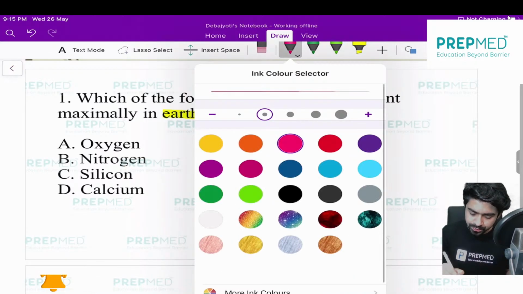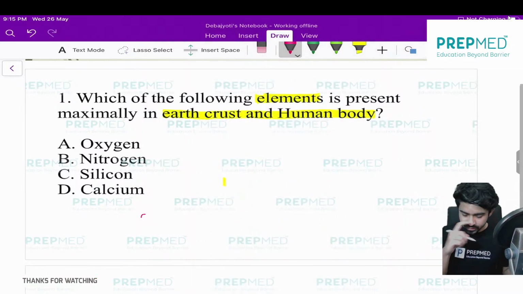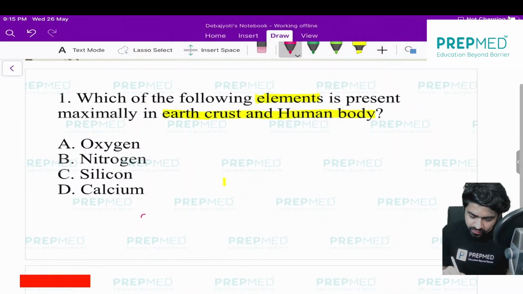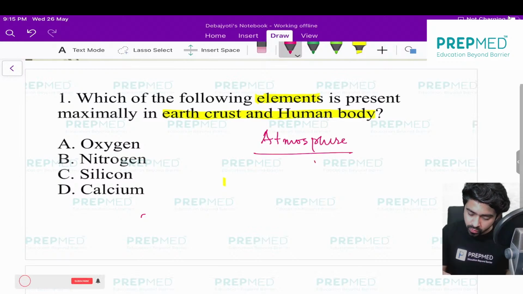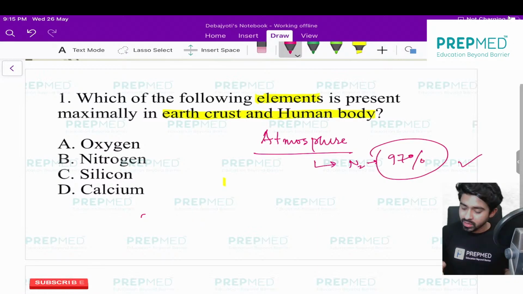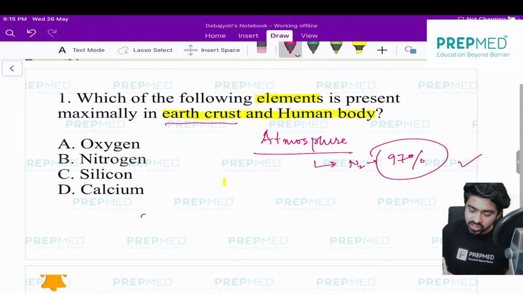Whenever you say this, we are not talking about the atmosphere. If you talk about the atmosphere, we can straightforwardly answer nitrogen, because it makes up about 78% of the gases in the air. But we are not considering the atmosphere right now. The question is about the earth crust and the human body.